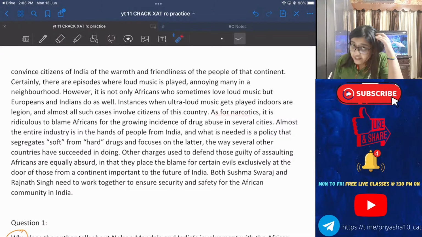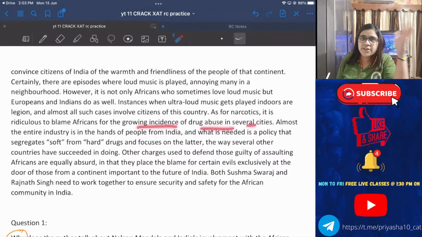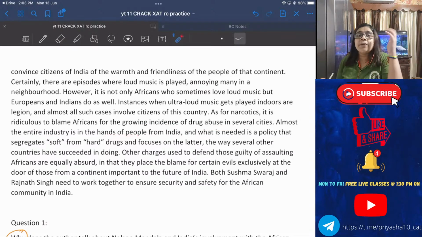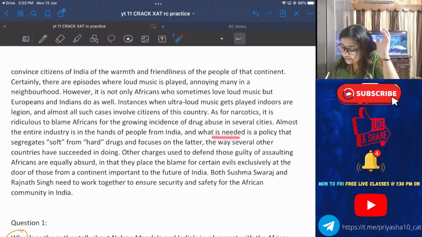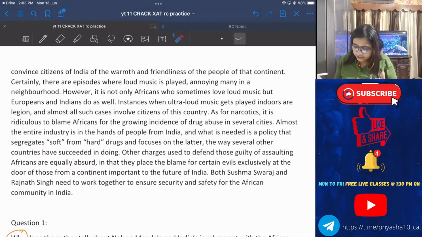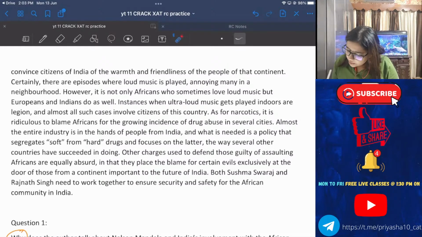As for narcotics, okay, now we are going down into drugs. Okay, so as for narcotics, it is ridiculous to blame Africans for growing incidents of drug abuse in several cities. Almost the entire industry is in the hands of people from India. And what is needed is a policy that segregates the soft drugs and the hard drugs and focuses on the latter. Latter means the second one. Former means the first one. This is general English. Okay. The way several other countries have succeeded in doing.